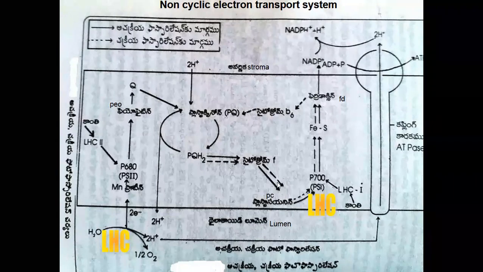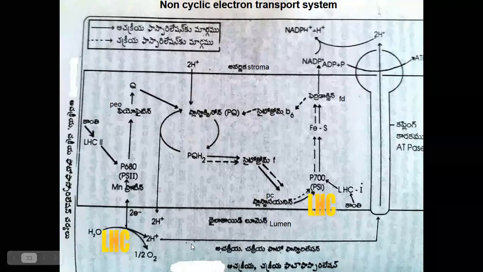During this non-cyclic transportation of electrons, stroma protons are passed to the lumen of thylakoid, by the cyclic and non-cyclic electron transport systems. In the thylakoid lumen, the proton concentration becomes high by the electron transport system.